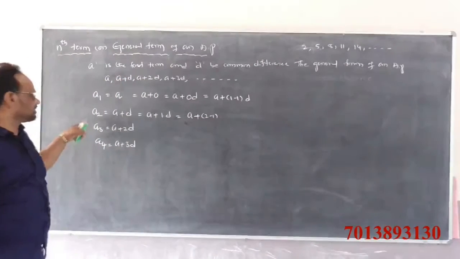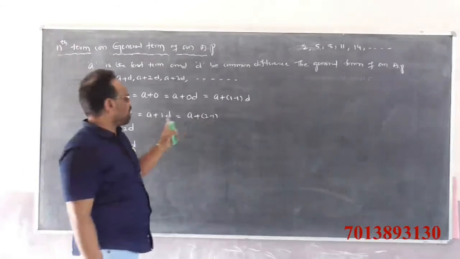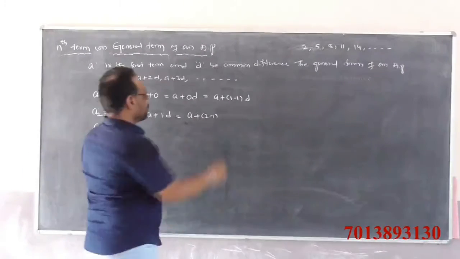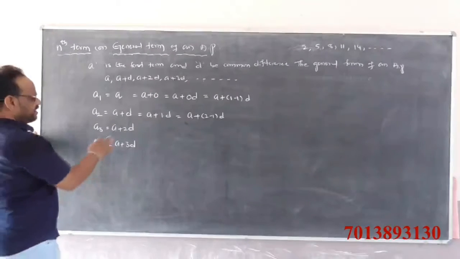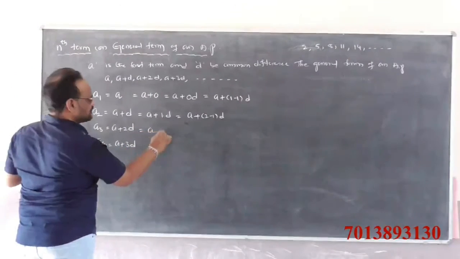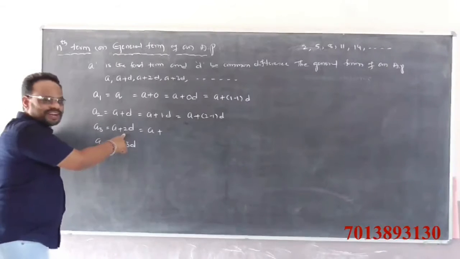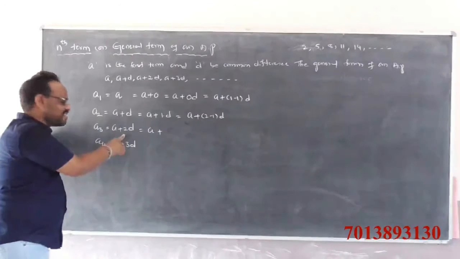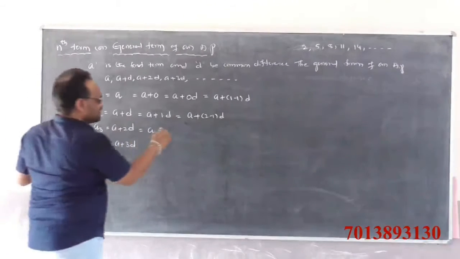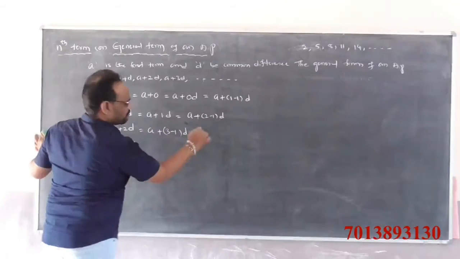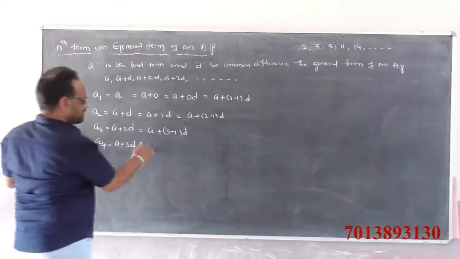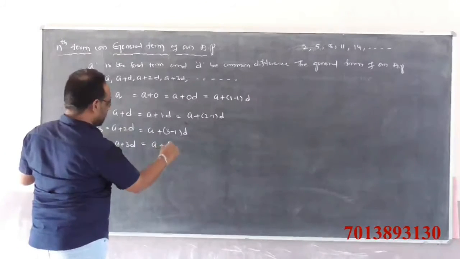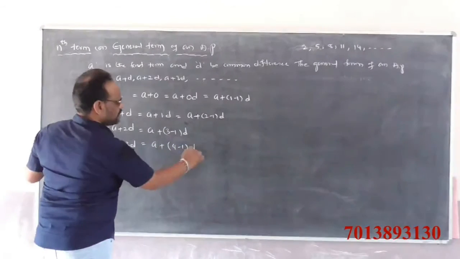So 2 minus 1 is 1 only, into d. Next, a3 is a plus 2d, where 2 can be written by using its position as 3 minus 1 into d. a4 is a plus 3d, which can be written as a plus 4 minus 1 into d.